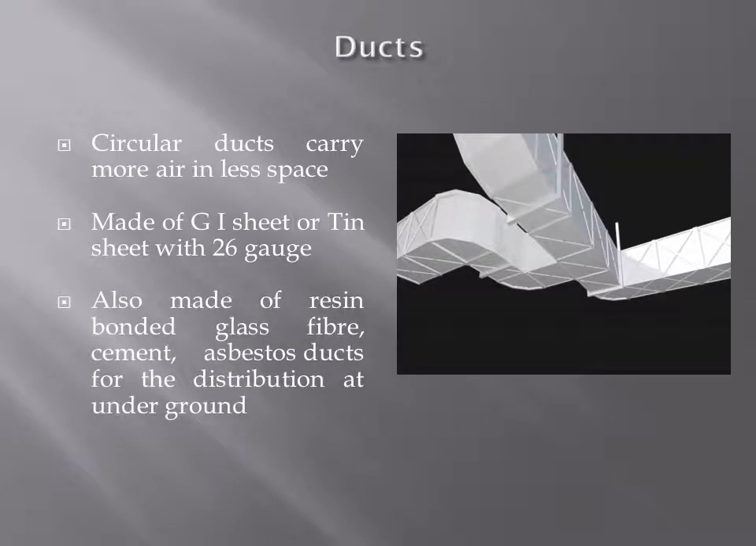Ducts are made of galvanized iron. For underground purposes we use non-metals like glass fiber, cement and asbestos ducts.